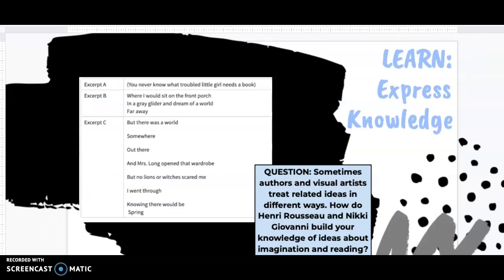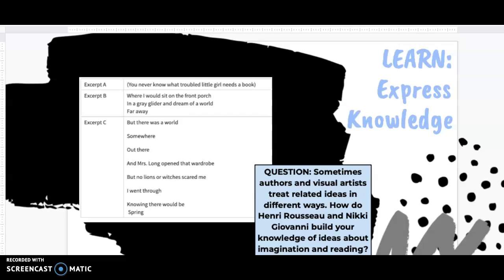Okay, so now we have a little background information about Rousseau. Now our job next is to connect our information that we found out about the author, Giovanni, and her poem, and how she feels about books. And then we're going to take our information that we found out about Rousseau, the artist, and try to decide how they're related. Sometimes authors and visual artists treat related ideas in different ways.